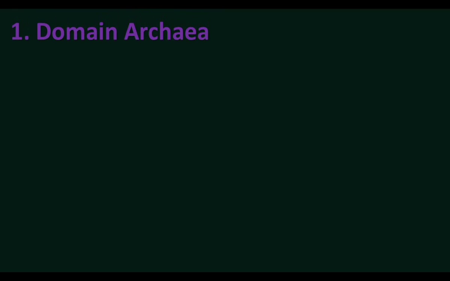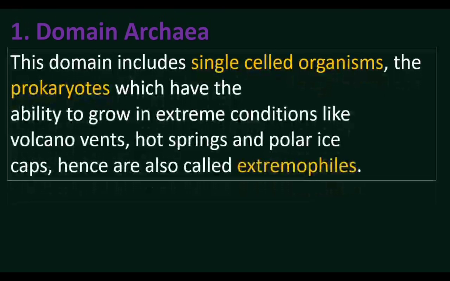Let us learn the first domain, archaea. Archaea are unicellular organisms. They are prokaryotic organisms. Some of the archaea are called extremophiles because they are capable of living in extreme conditions like volcano vents, hot springs, polar ice. So they are called extremophiles.